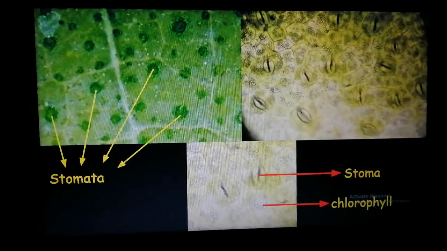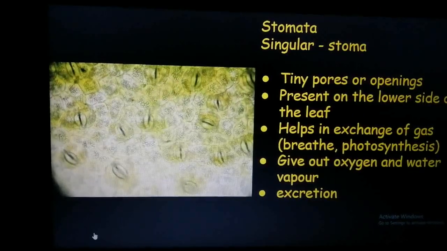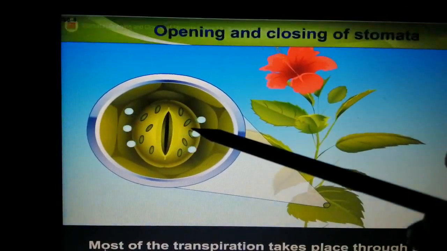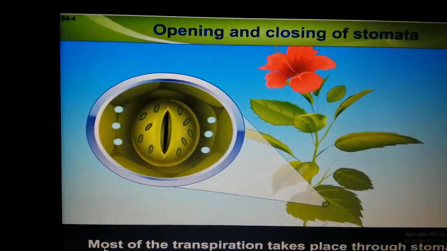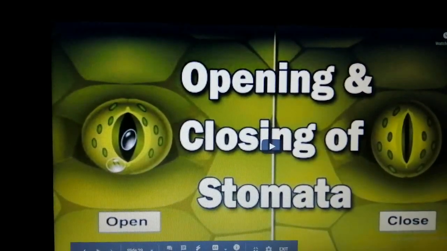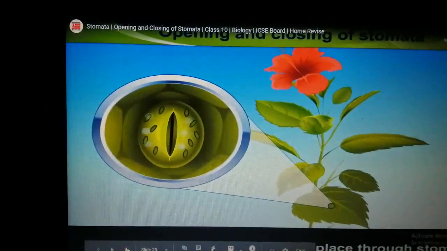Okay, let us see. So you can see here this is a stoma, and see how it is opening and closing. Let me show it to you again. See how it opens and closes.